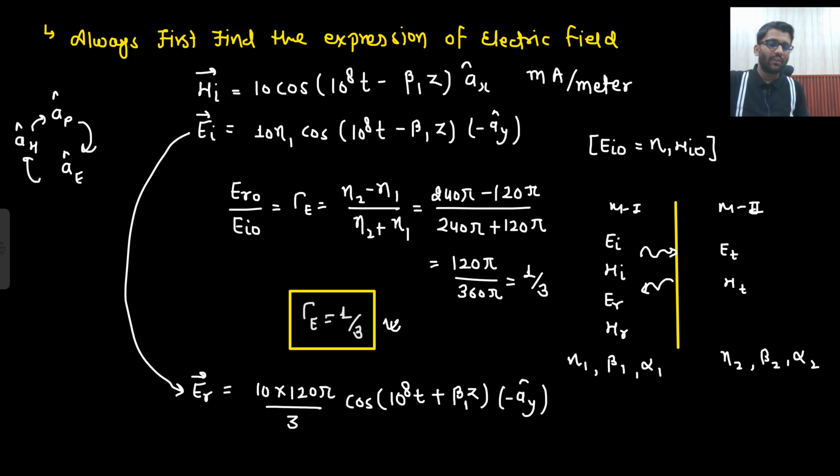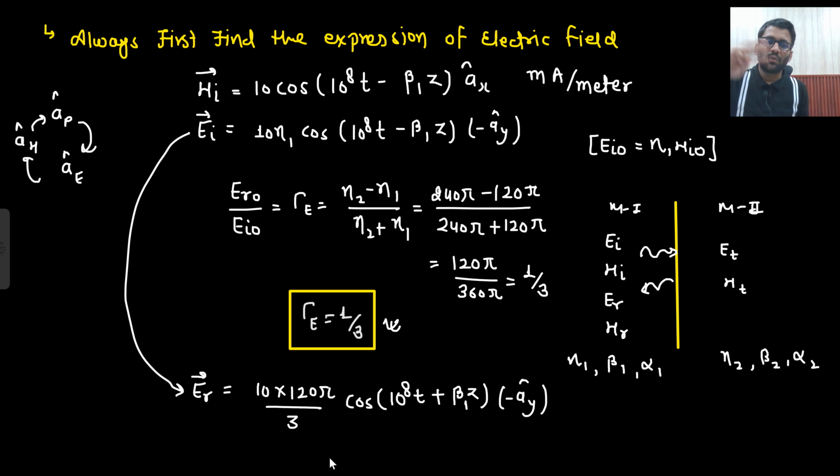Now from here I will go to HR. From HI to HR I will not go. From HI to HR I do not have any formula. I have the formula of EI to ER. But from ER to HR I can go. How can I go from ER to HR?